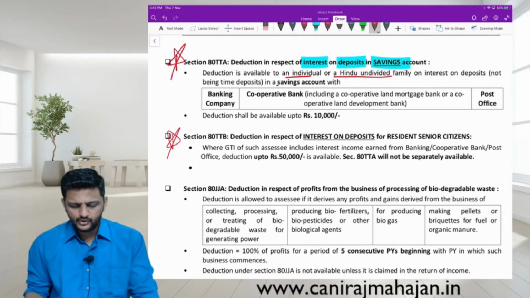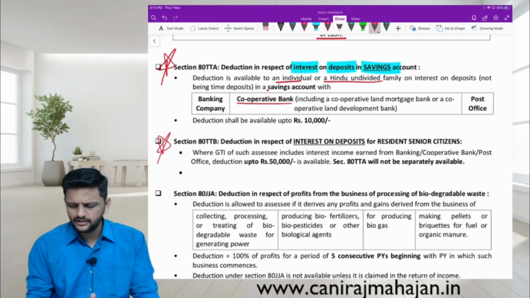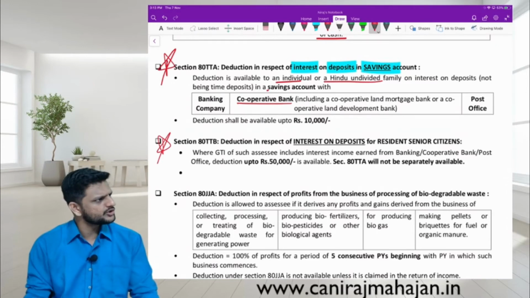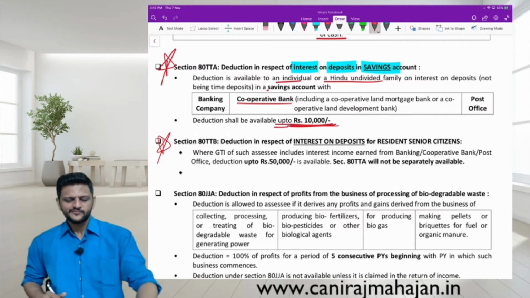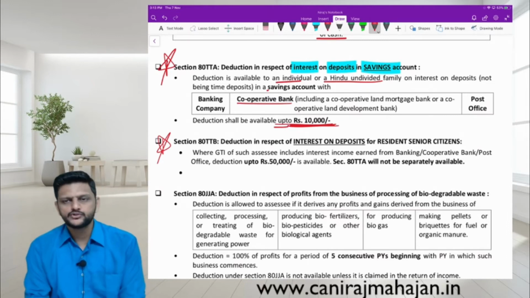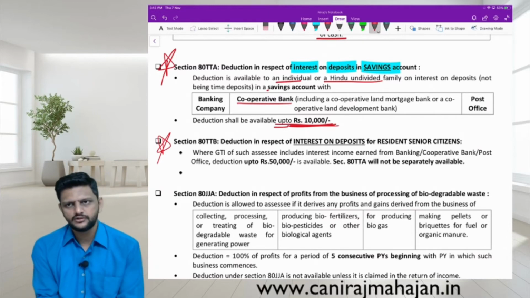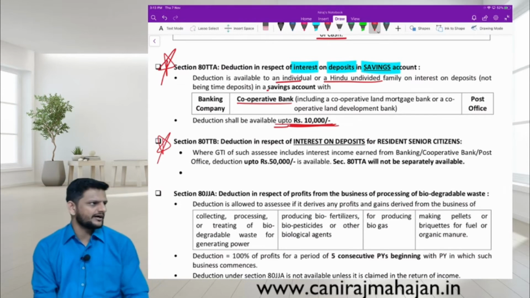Now savings account can be with a banking company or even with a cooperative bank. Both the banks are allowed. Or even with post office. Post office has savings bank account. Yes, post office does the work of banking also. Deduction up to rupees 10,000. So if you file income tax return today, maybe yours may have only this income, maybe interest on savings account, and that entire income will be not taxable. You can claim deduction up to rupees 10,000.